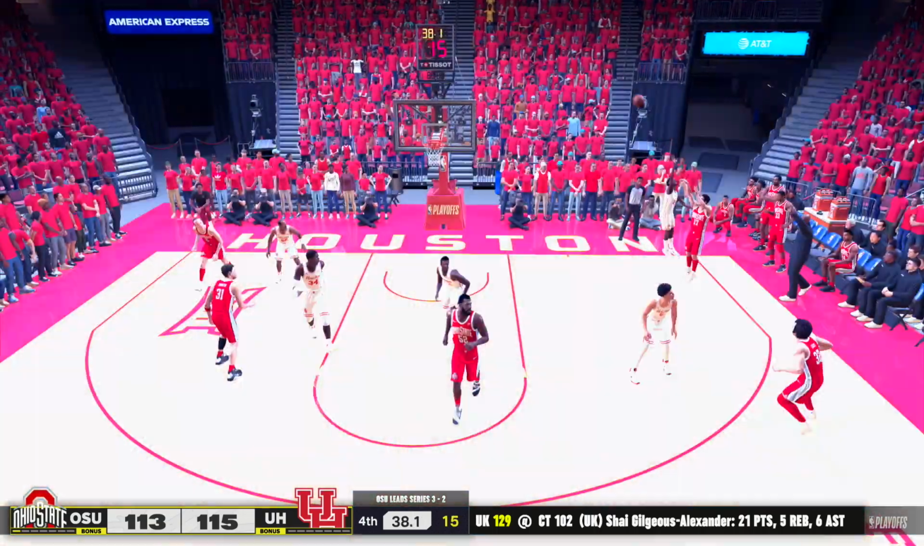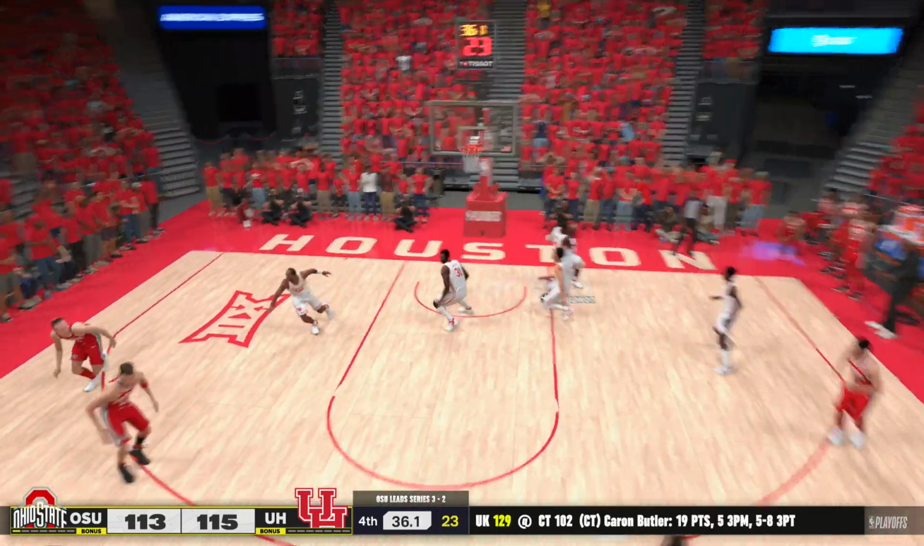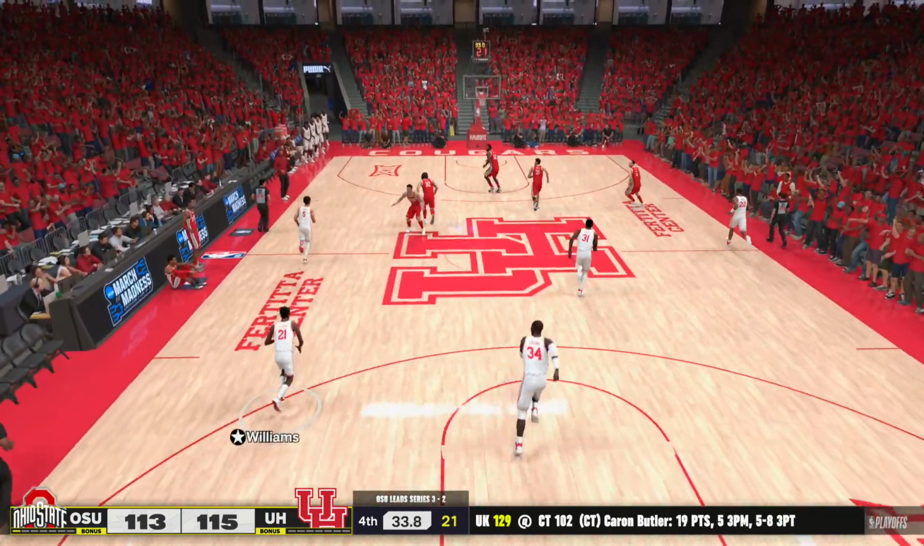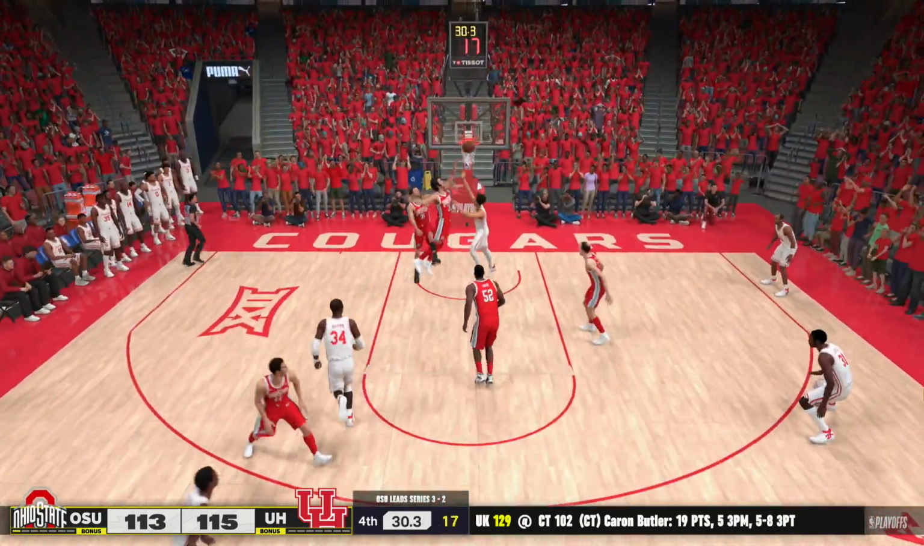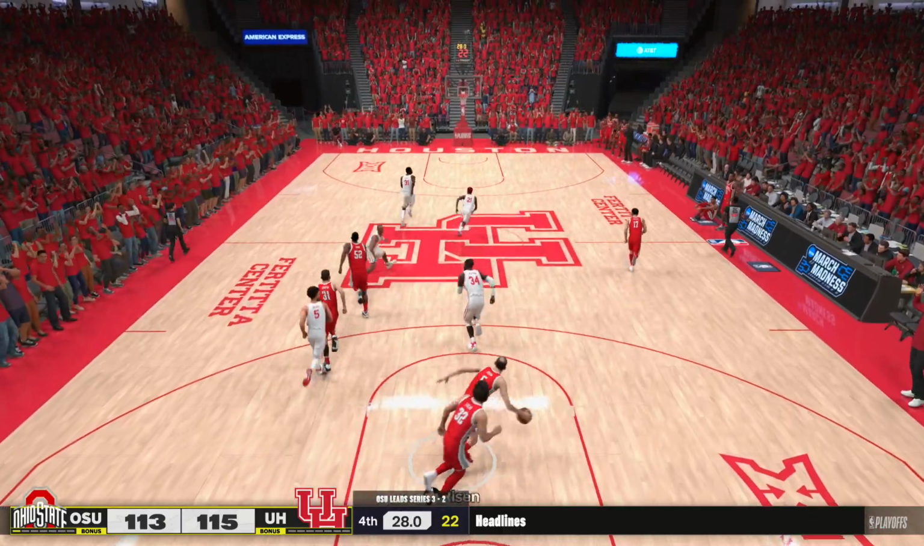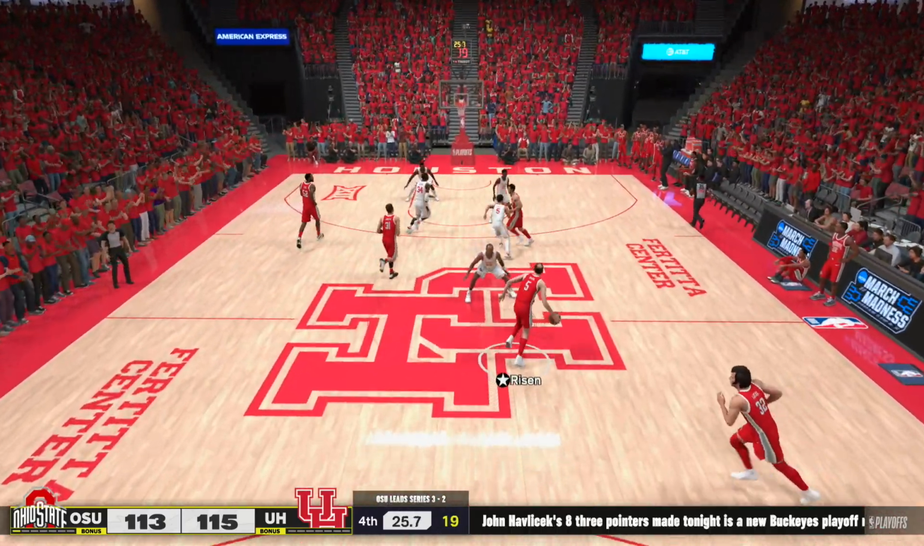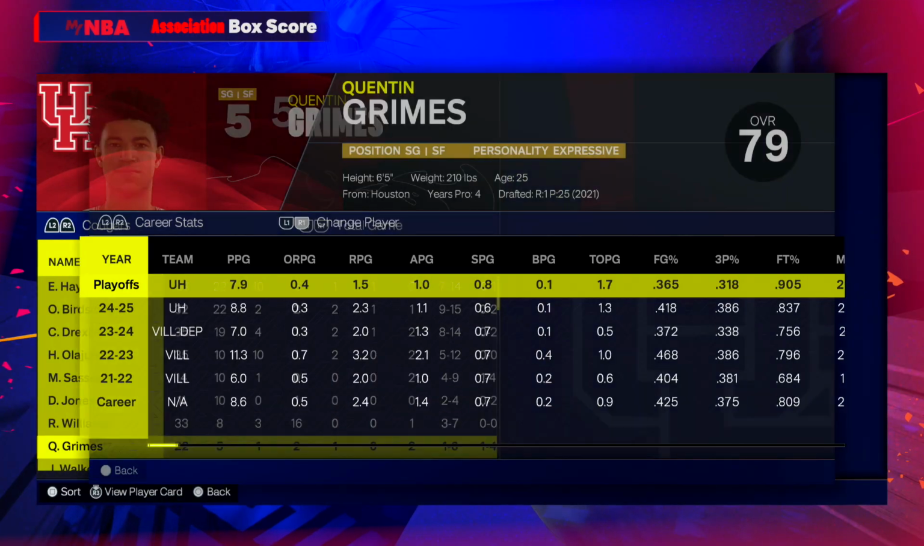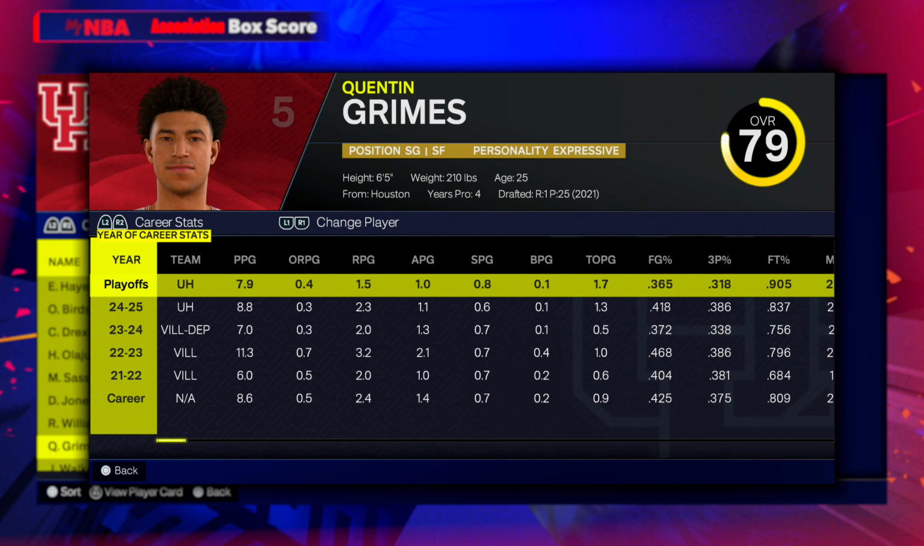Okay, I'm focusing in. John Havlicek, again with the quick trigger. Again, he misses. What in the world? Houston back the other way. Quentin Grimes, the best player in the NBA, gets blocked. Can somebody take a smart shot, please? Did Quentin really go to Houston, or is he on this team accidentally? Well, it says he went to Houston.